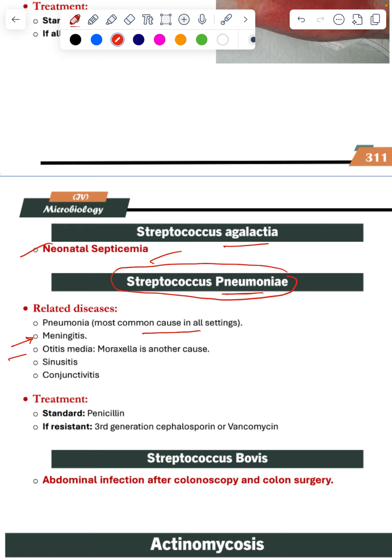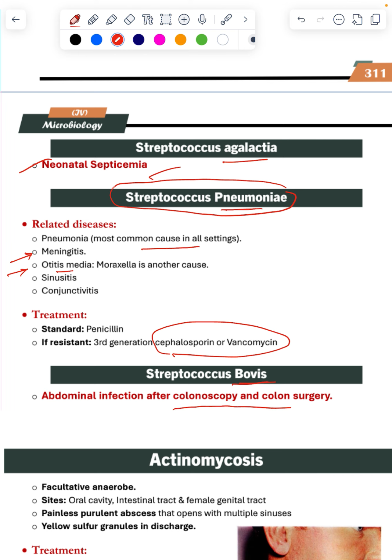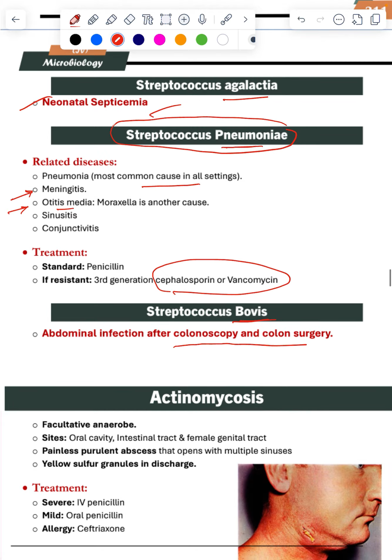Bovis, this is for infection after colonoscopy and surgery. Actinomyces, this is another question. These are questions. Bovis for colonoscopy. Otitis media is a question. Pneumonia, meningitis, this is also a question to confuse. Meningitis, you think of pneumonia. Sinusitis, pneumonia. This is a question on Actinomyces. What is it? Anaerobe, facultative, oral cavity. The question is yellow sulfur granules. This one is the question.